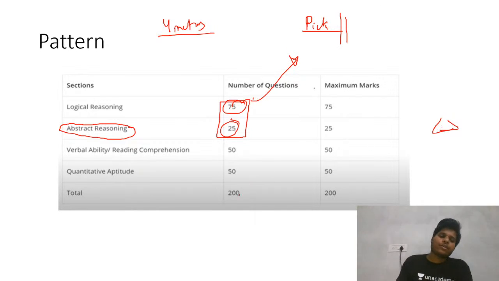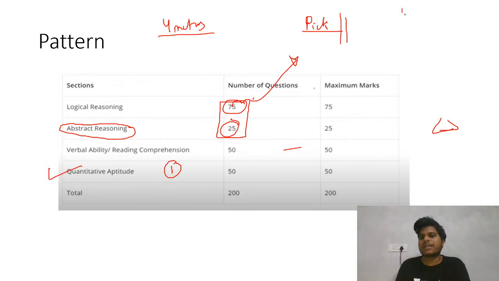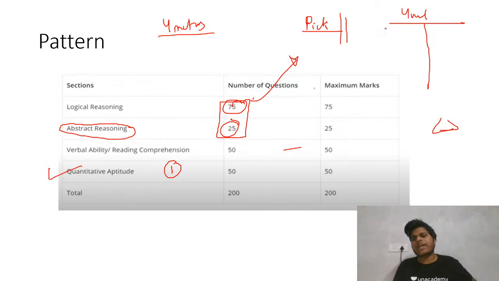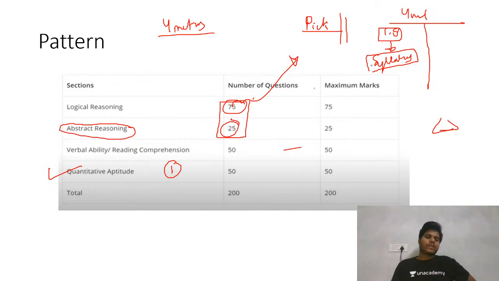For quant, if you give 1 hour daily for the upcoming 4 months, that is more than enough. So what should your strategy be for 4 months? For the first 2 months, or 1.5 months, focus on covering the syllabus and all its basics, like basics of quant and reading comprehension. Get aware of all types of questions, abstract reasoning concepts and logical reasoning questions.